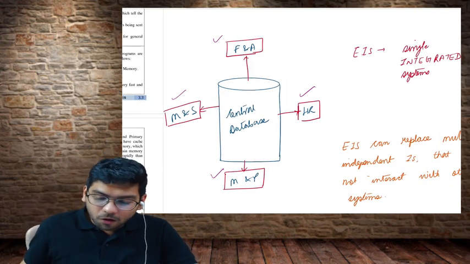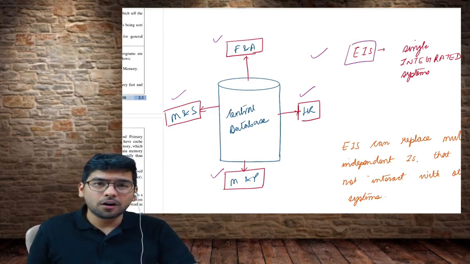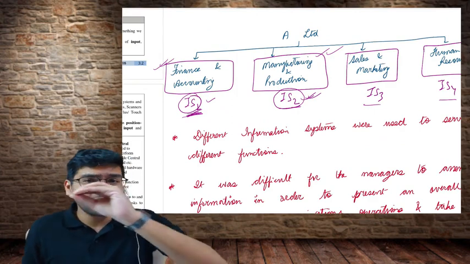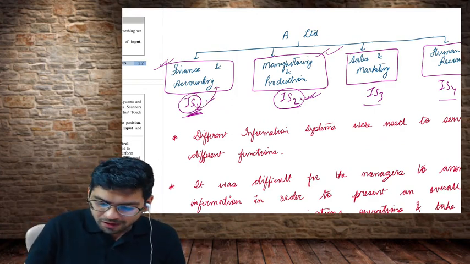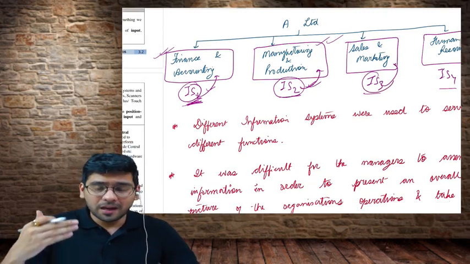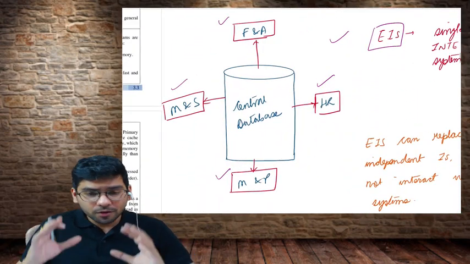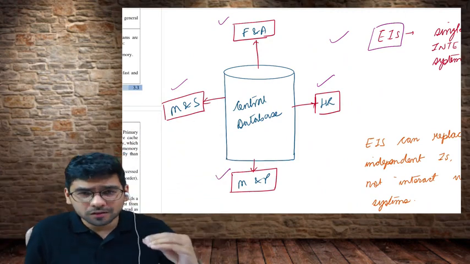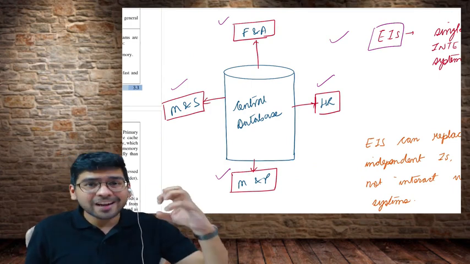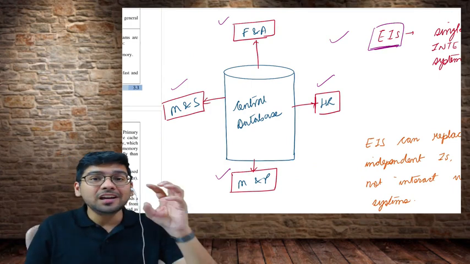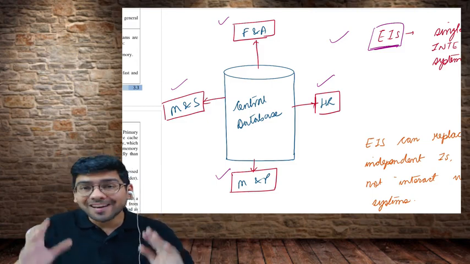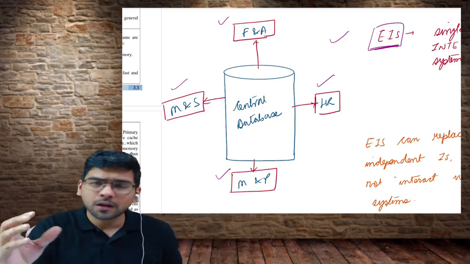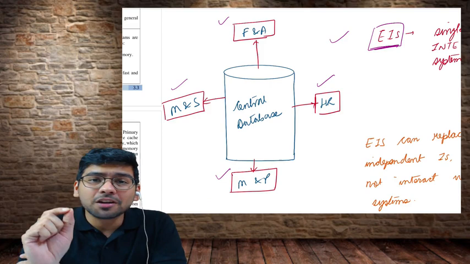Now, why have I discussed this with you, guys? Because this is something that I call an enterprise information system. In this example, we discussed that these are only information systems, and they cater to their respective functions. But now I'm going to discuss a particular information system, one system to which all the functions can be connected, one database. This kind of environment I'll call EIS, Enterprise Information System, a system which caters to the entire enterprise, a system which links all the enterprise's functions together. It is called an Enterprise Information System.